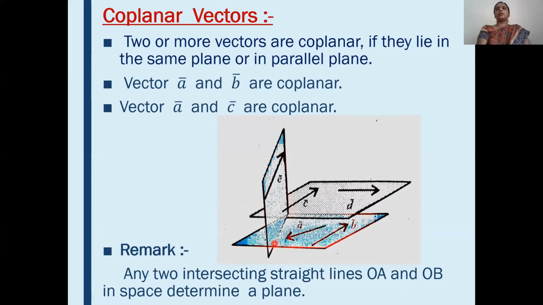If two vectors are along the same line or parallel to each other, then vectors are collinear vectors, and for collinear vectors, one vector can be expressed as a scalar multiple of the other. And for coplanar vectors, two or more vectors are coplanar if they lie in the same plane or in the parallel plane. These two definitions are required here to prove the theorems. Okay. See the theorems one by one.